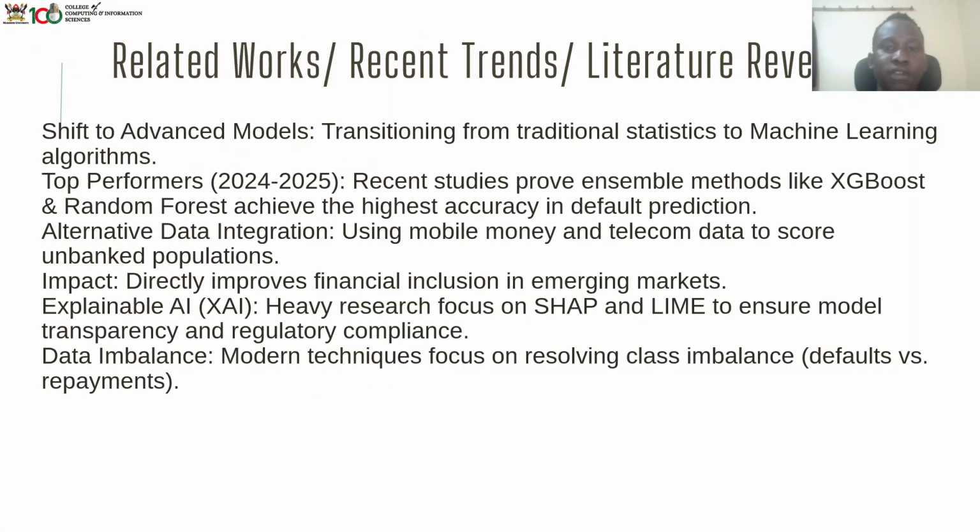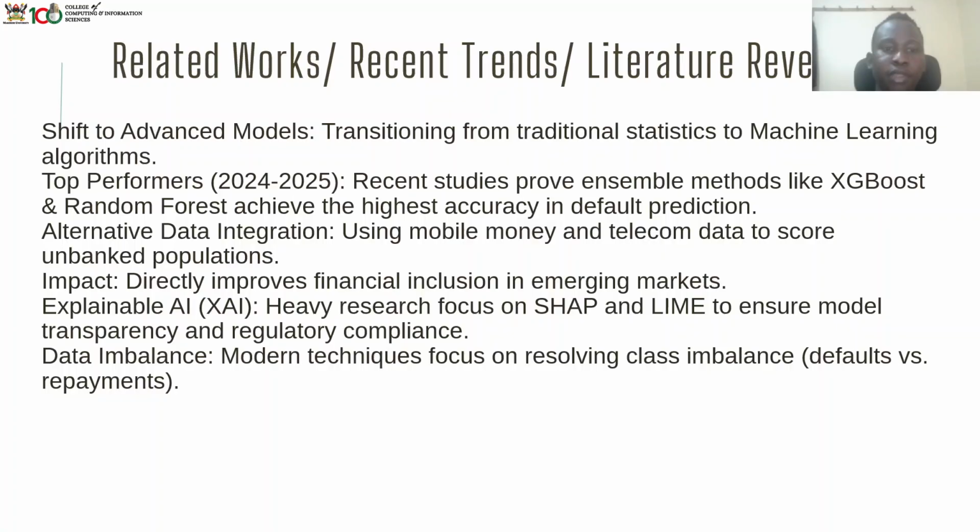So our related works and recent trends: we know we are shifting to advanced models and transitioning from traditional statistics to machine learning algorithms. So we have top performers, whereby recent studies prove that ensemble methods like XGBoost and random forest achieve high accuracy in default prediction.